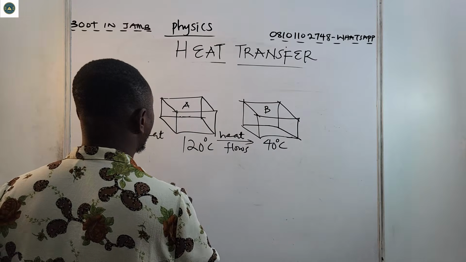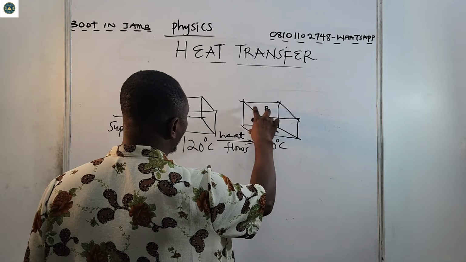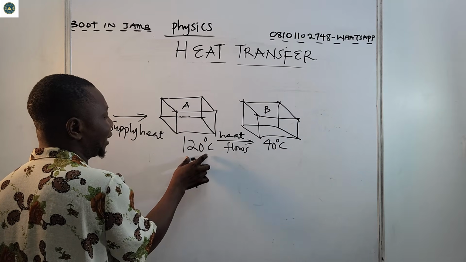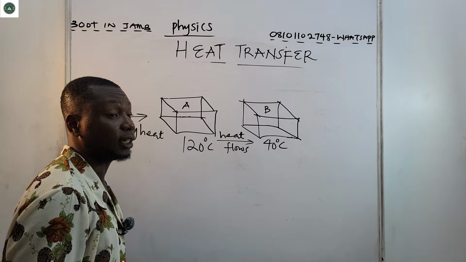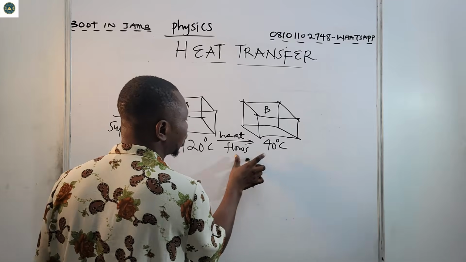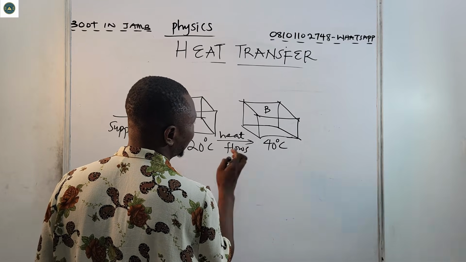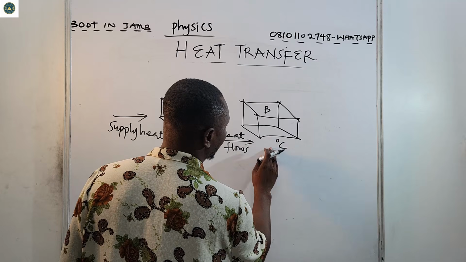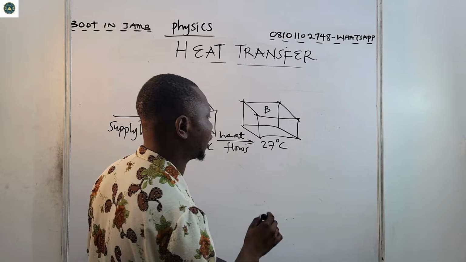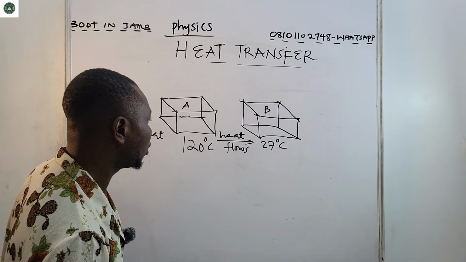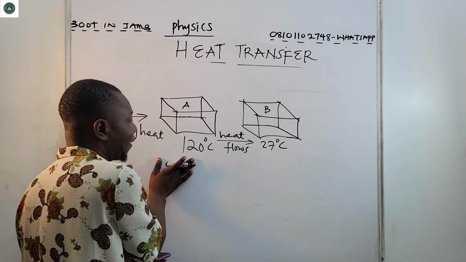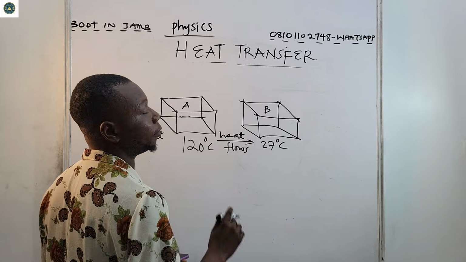Now, if this body is brought close to this body that is radiating at 120 degrees Celsius, some heat will be transferred to this. Let's say this is at 27 degrees Celsius, maybe at room temperature. Now heat will be transferred from body A to body B.